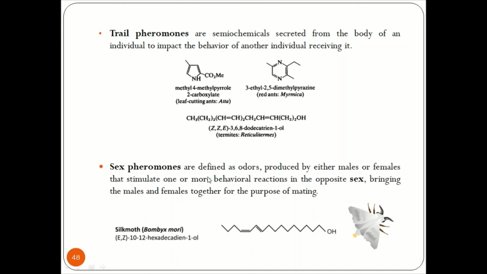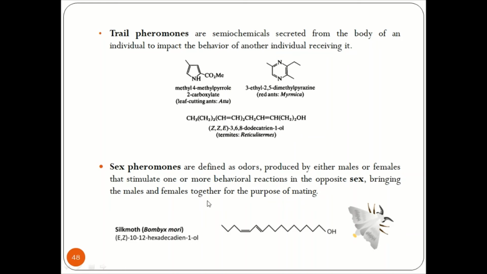Common examples are methyl 4-methyl pyrrole-2-carboxylate, 3-ethyl-2,5-dimethyl-pyrazine, and Z,Z,E-3,6,8-dodecatrien-1-ol. These are the examples of trail pheromones.